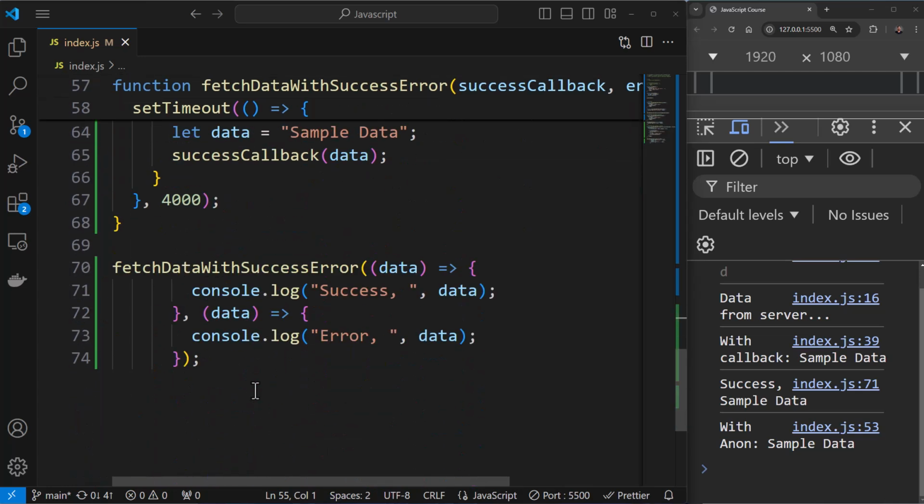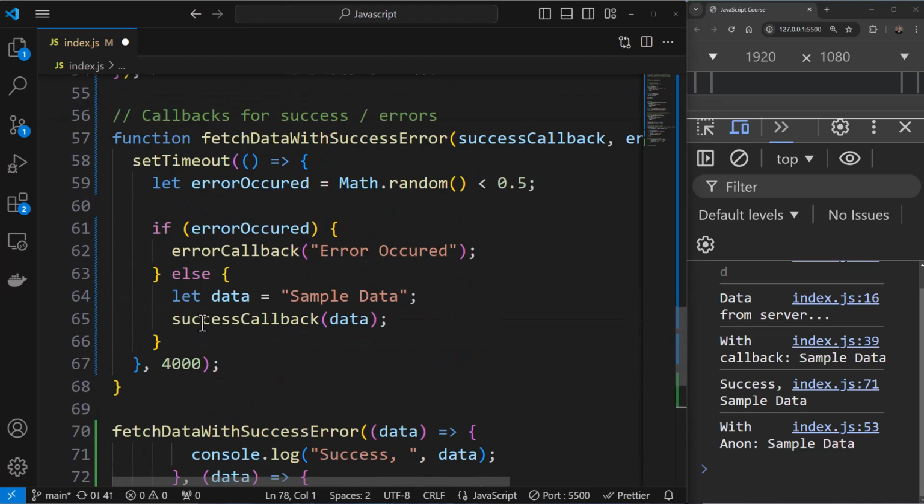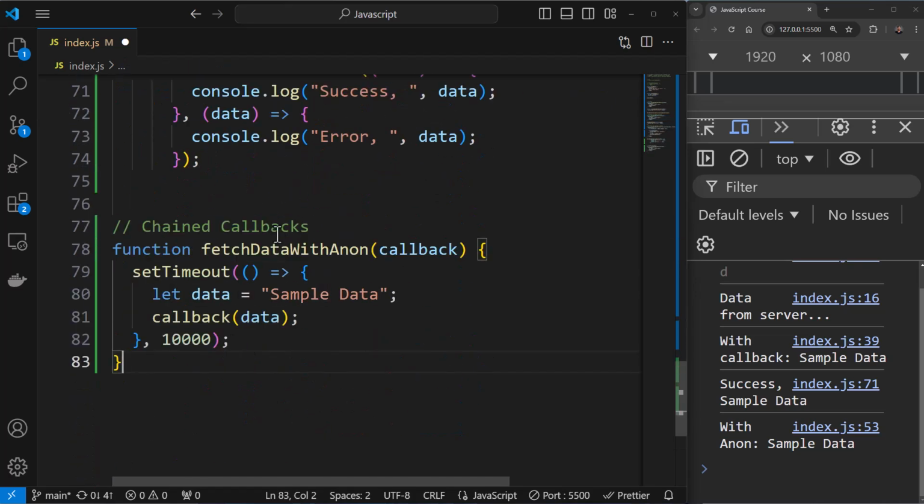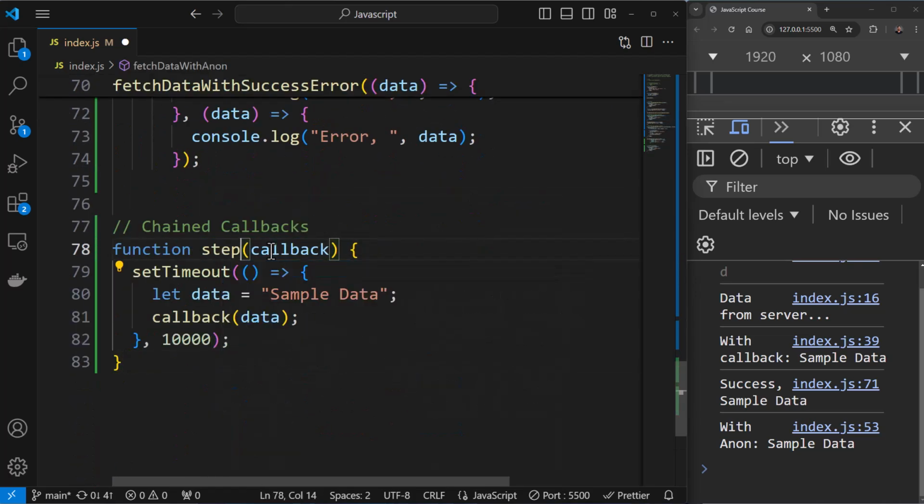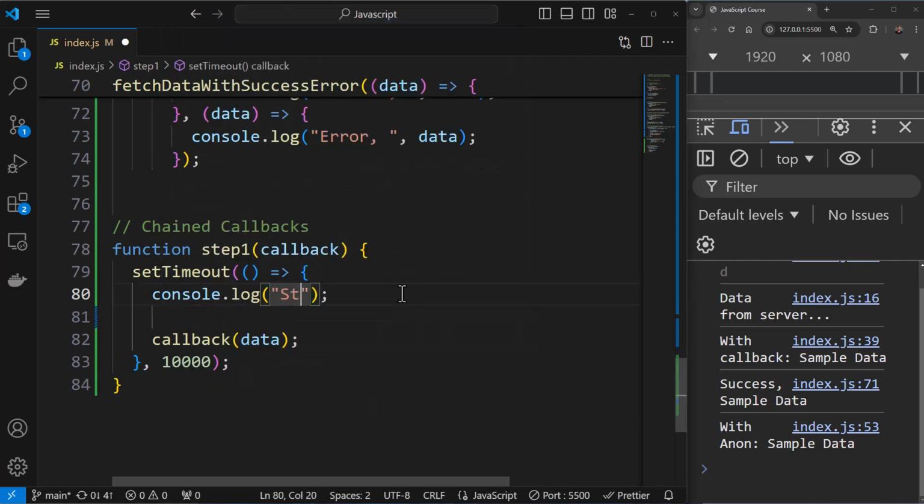Now you can also chain callbacks. Let me show you how you can do that. So, chained callbacks. Let's say I have a function. I'll have this function over here, let me copy this. I'll call this function step 1. It has a callback, setTimeout, and here I'll have a console.log which says step 1 done.